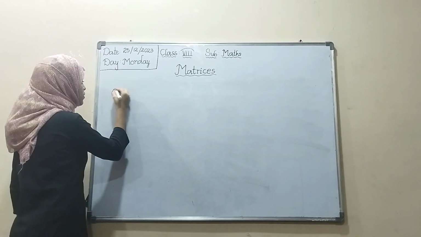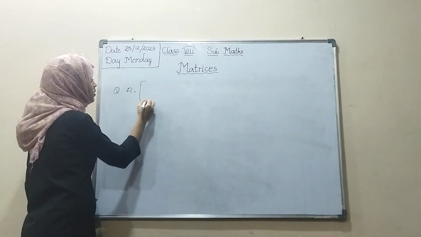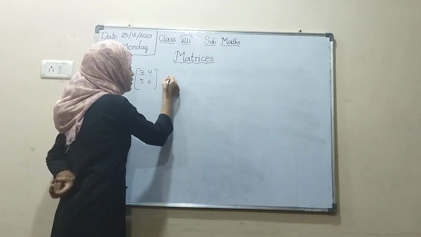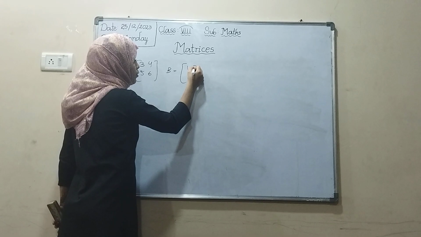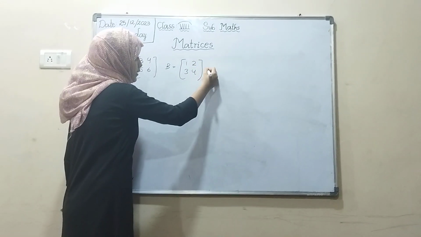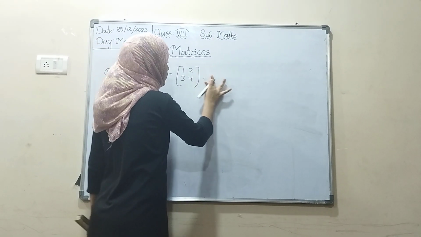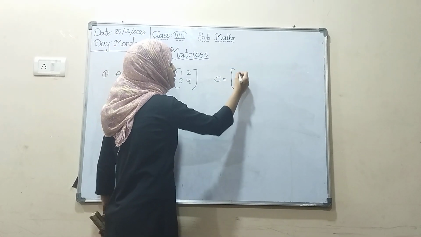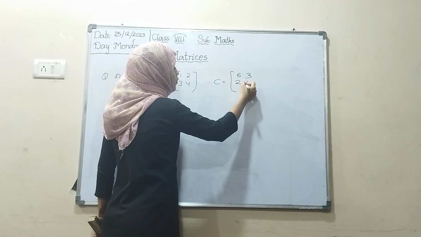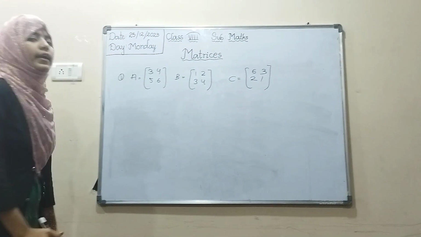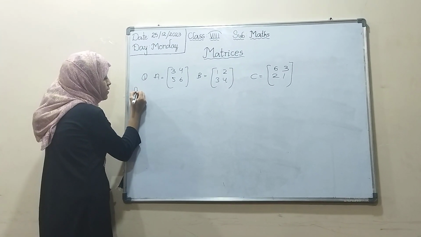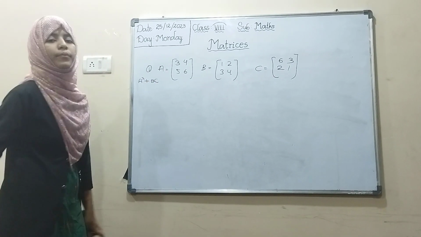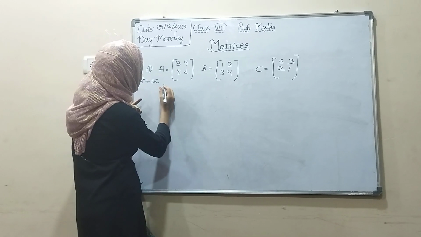Given two values, A is equal to [3, 4, 5, 6], B is equal to [1, 2, 3, 4]. Find the value of A square plus BC. The C value they gave is [6, 3, 2, 1]. They are telling us to find the value of A square plus BC. How to do it: first we have to multiply A square.